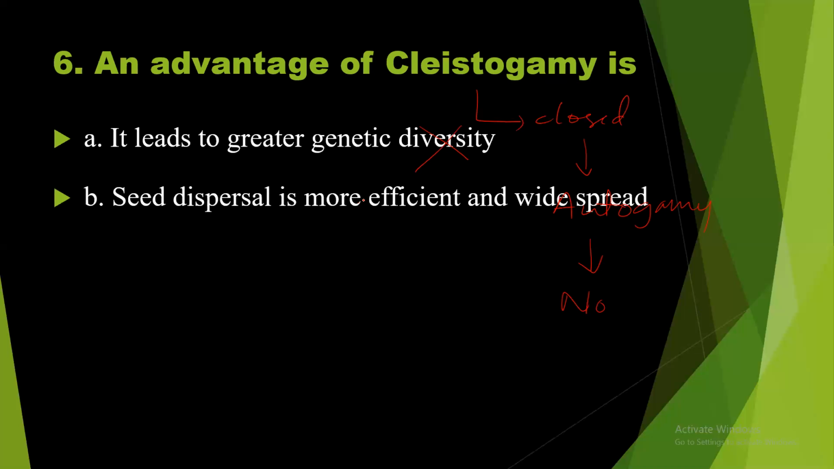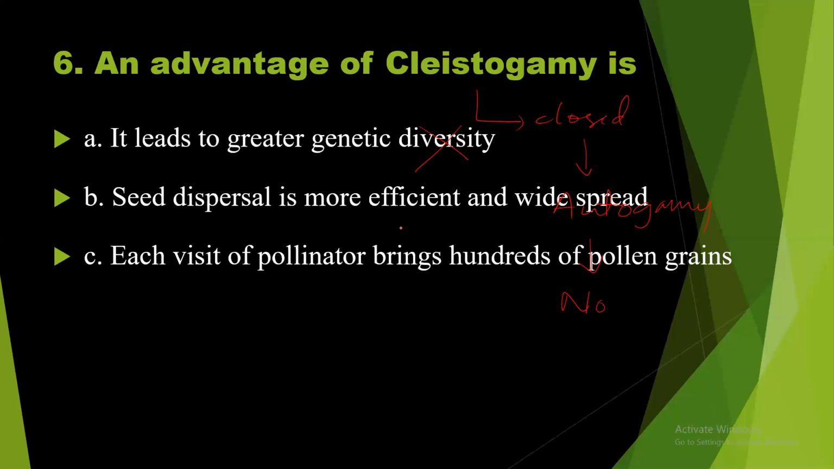Option B, seed dispersal is more efficient and widespread. Is it true? Let us see. And option C, each visit of a pollinator brings hundreds of pollen grains. See, in this case, there is no involvement of any pollinating agents in cleistogamy. So this is definitely wrong.